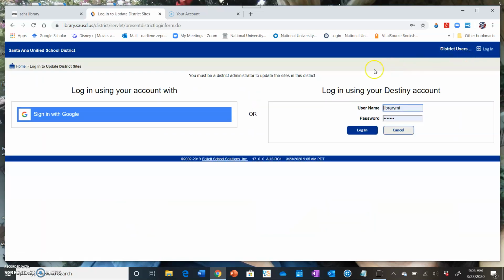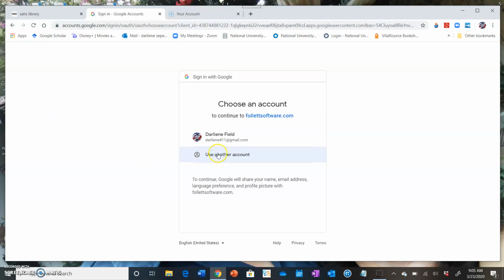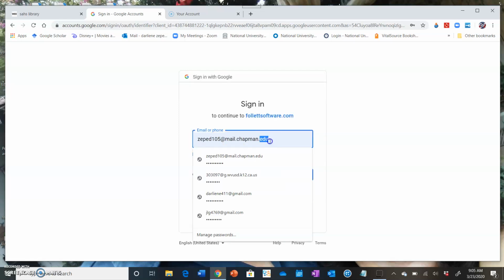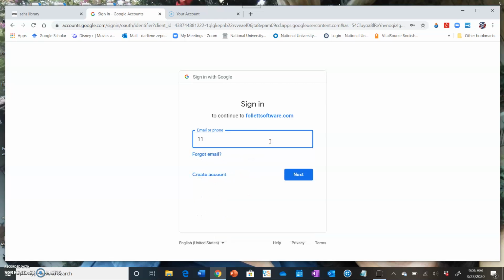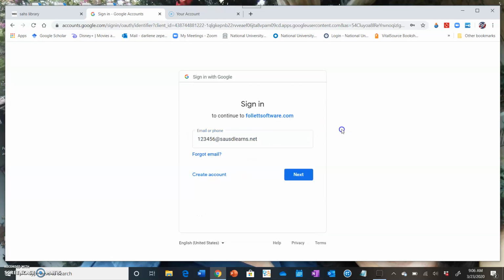Once you hit it, you're going to go to the left side where it says sign in with your Google. You're going to sign in with your SAUSD accounts. So click onto that. And you're going to click on using a different address. So you're going to sign in your account. And it's going to be at sausdlearns.net. See right here? You're going to type in your school ID, sausd.learns.net.